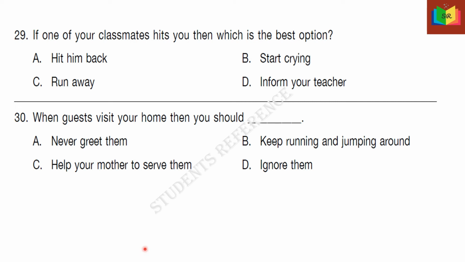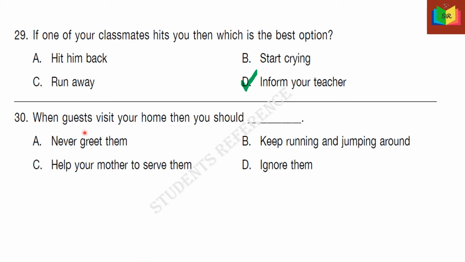If one of your classmates hits you, then which is the best option? The options are hit him back, start crying, run away, inform your teacher. The answer is D, inform your teacher.